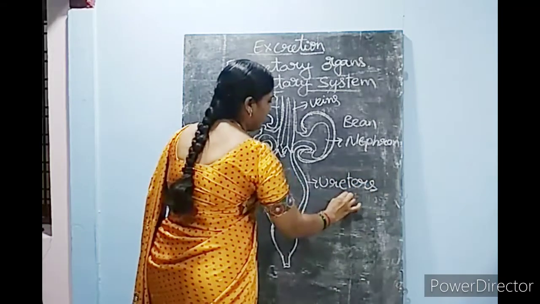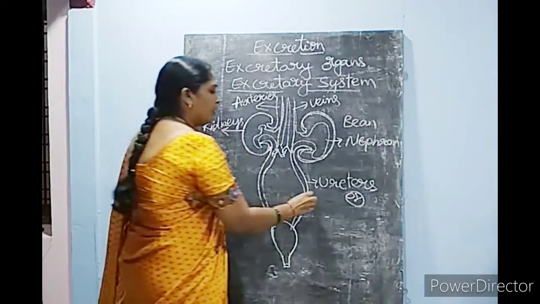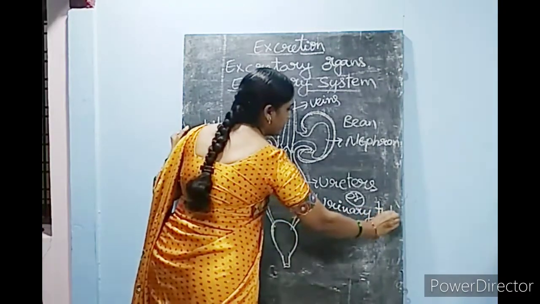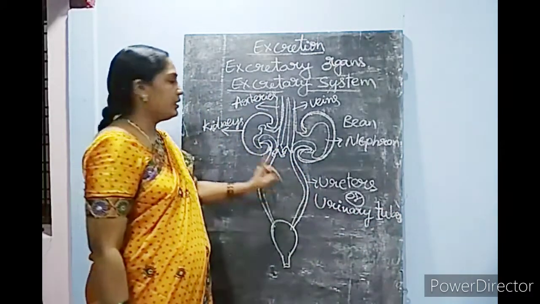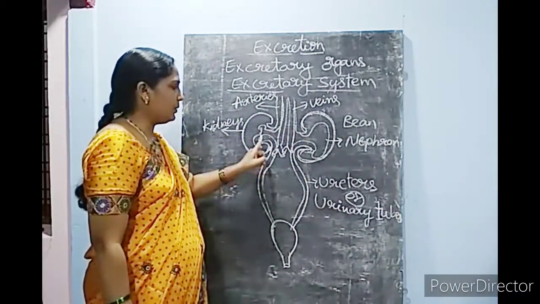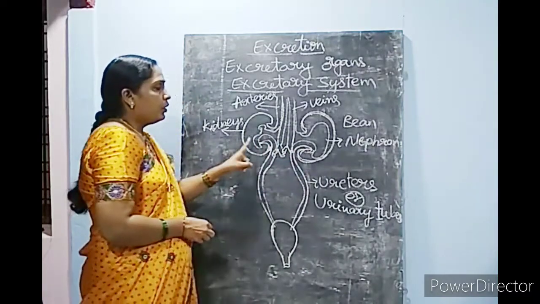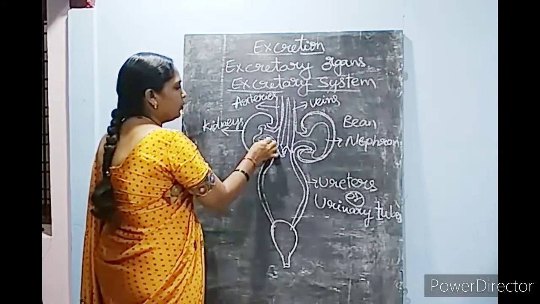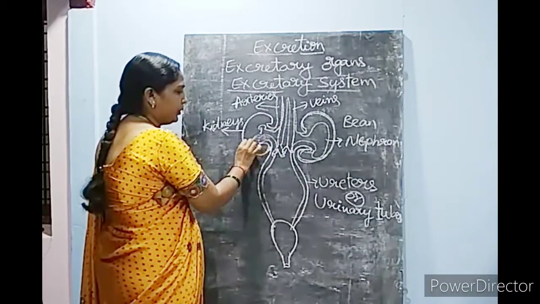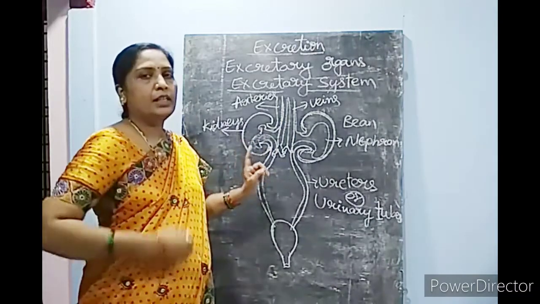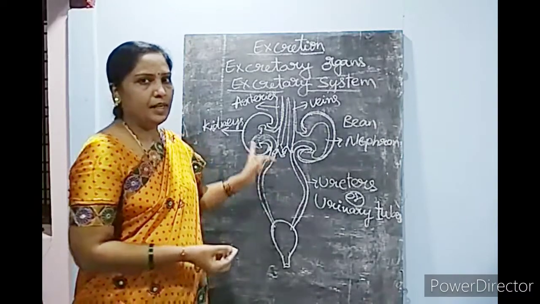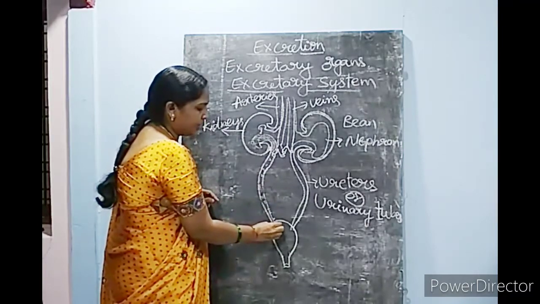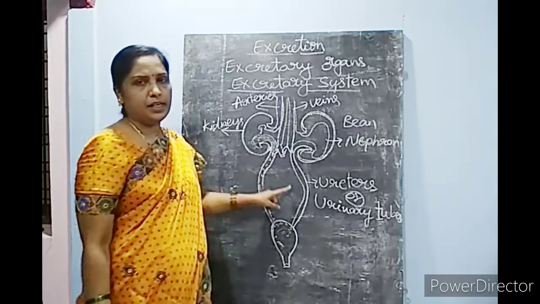Ureters have another name. You can also call them urinary tubes. Two urinary tubes are connected, one tube to each kidney. The ureters' function is to collect the waste materials. After the purification or filtration of blood, the waste products produced are collected by the ureters, and they transport these waste materials to the urinary bladder.